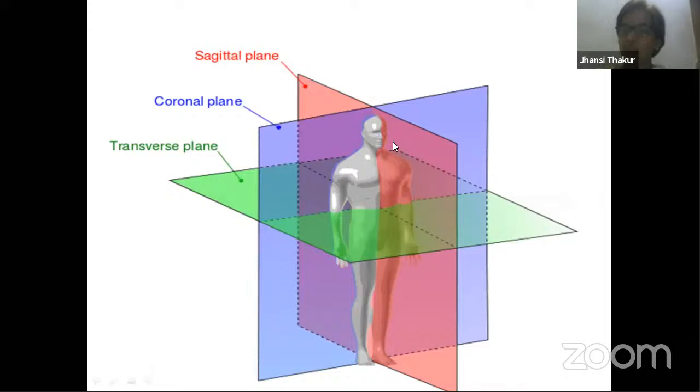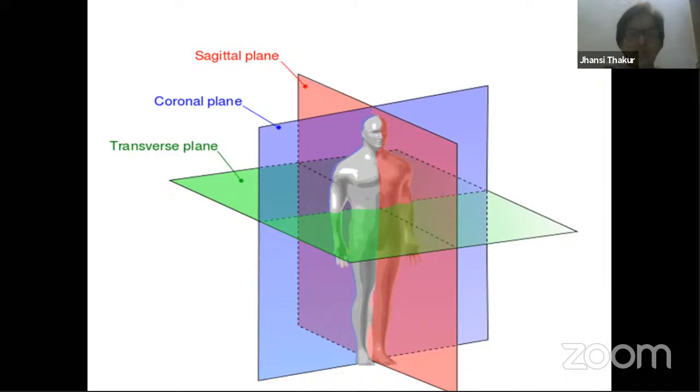Because of this, you get 2 parts called right and left. How many parts are you getting? Right and left, because of this division. So this is called the sagittal plane. The sagittal plane can longitudinally divide the organism into right and left parts.